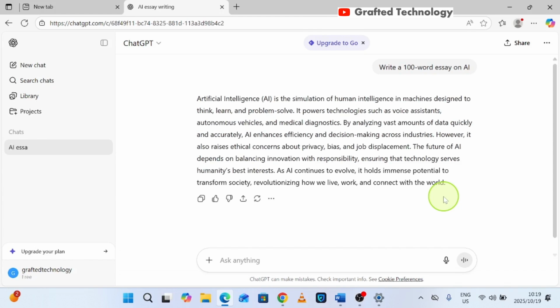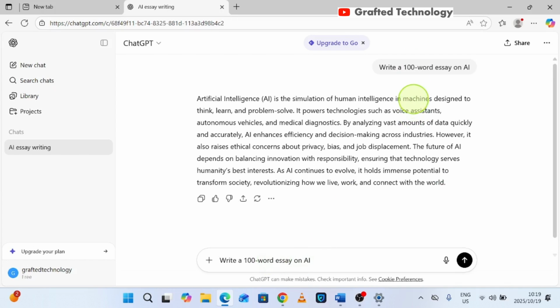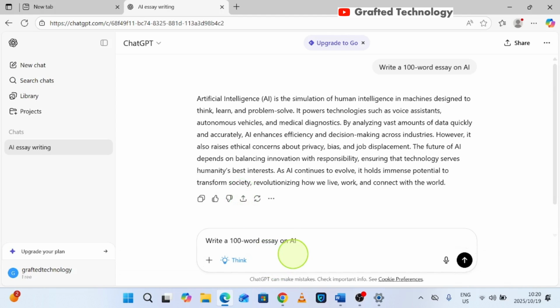You see how fast it is to give me a response. It was fast, but you can control ChatGPT's thinking. Now, how do you do that? I'm going to put in what I need ChatGPT to do, the same test I have up here. Now come down here where you see the plus sign and click on it. Now you would see thinking, click on thinking. Now what happens here is ChatGPT is going to take longer to think and give you a better response.